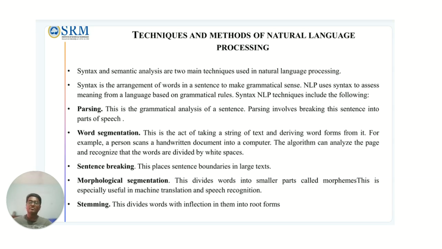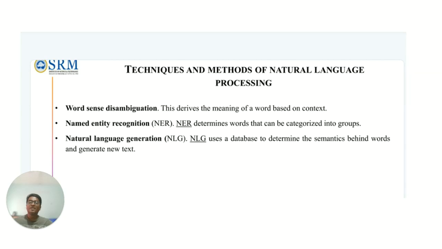Word segmentation, for example, is when a person writes a handwritten document, the algorithm analyzes the page and recognizes the words. Then there is sentence breaking, and morphological segmentation, where words are divided into smaller parts called morphemes. Stemming divides words with inflection in them. So these are some techniques and methods of natural language processing.